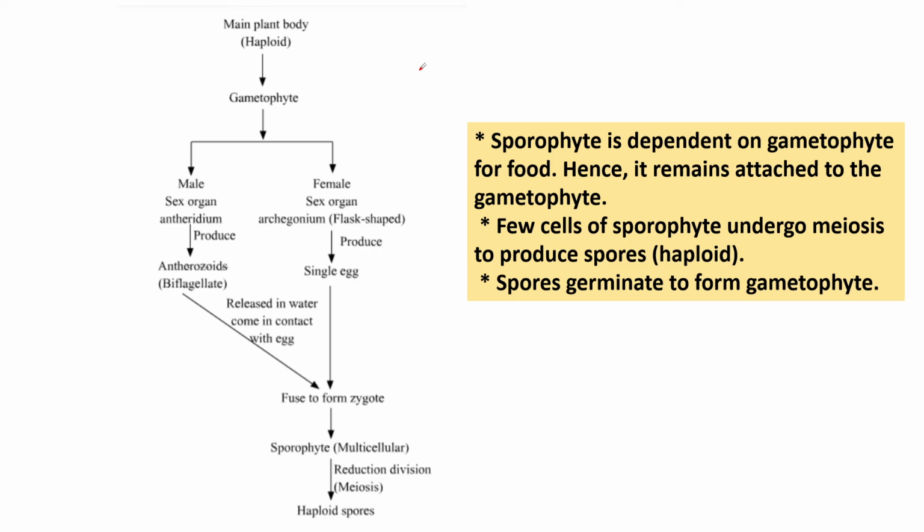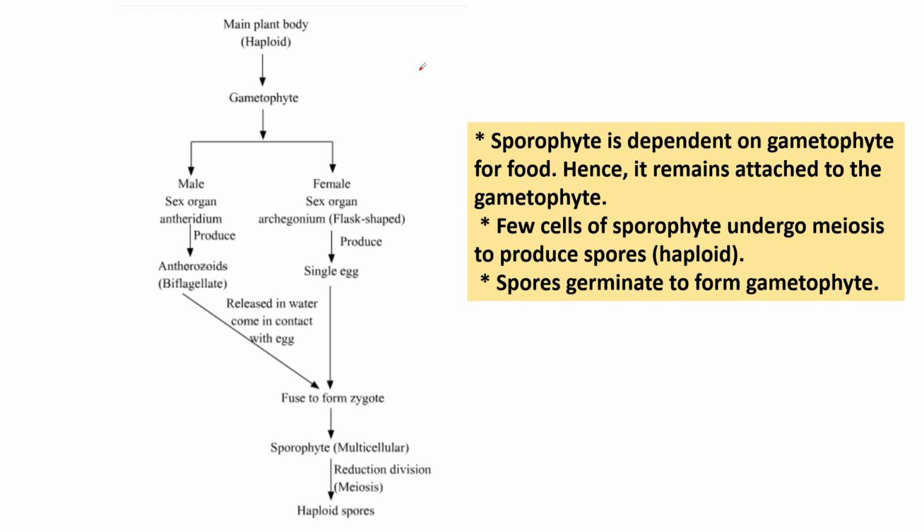Bryophytes lack typical vascular tissues like xylem and phloem in their gametophytes. The sporophytes are dependent on the gametophyte for food, right?